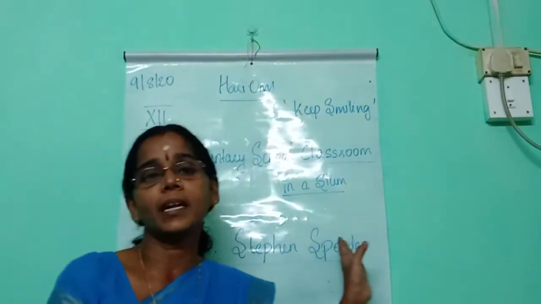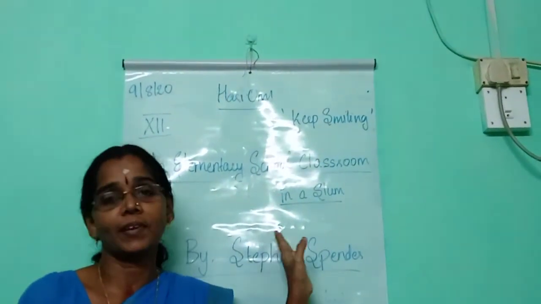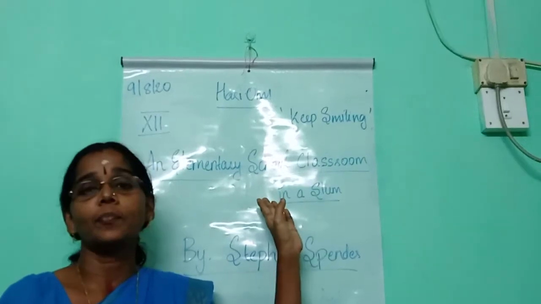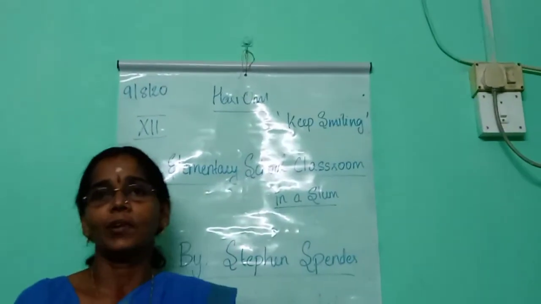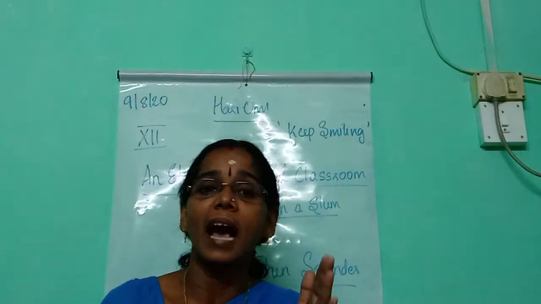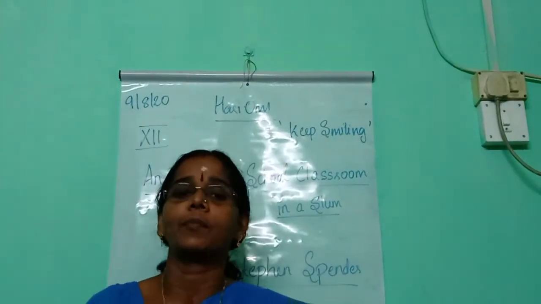Listen, this poem is written by Stephen Spender. Then let's see the title of the poem: An Elementary Classroom in a Slum. What do you mean by slum? An overcrowded urban street inhabited by very poor people.